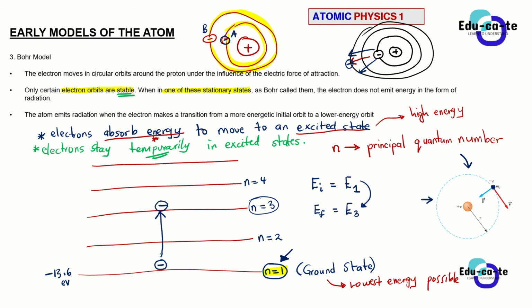But if you give them some energy, they will be excited. They will absorb the energy that you give to them. And after absorbing the energy, they will stay at that energy level temporarily for a short while. After just a couple of minutes, they will start decaying, or the electrons will start moving from that high energy level back again to the ground state. Why is the electron coming back to the ground state again? This is because it cannot stay in an unstable state. If something has high energy in physics, then it is unstable. But if it has lower energy, it is stable.